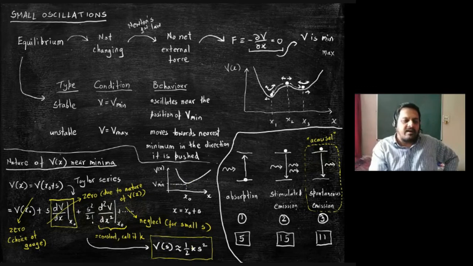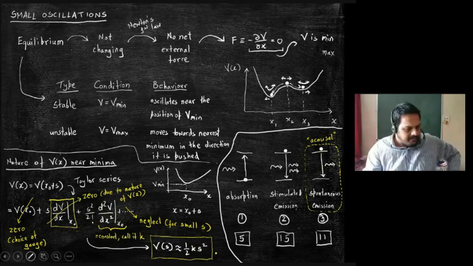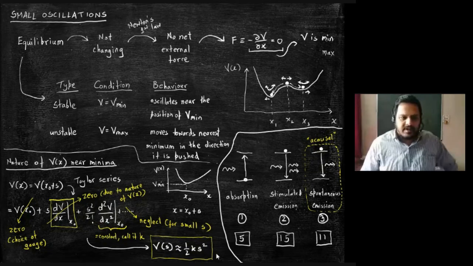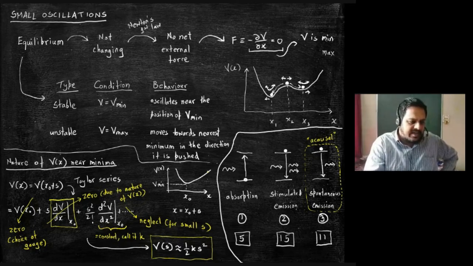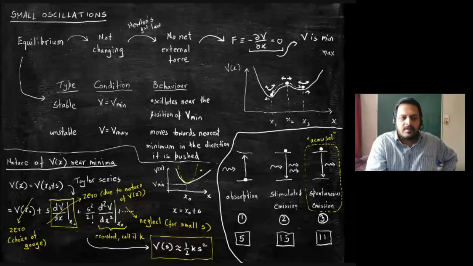If you look at this, this is basically a parabolic curve, na? Half k s square. So basically when you say I am going to neglect this thing for small s, what you mean is that you are approximating this guy by this curve. I hope you can see the yellow curve.